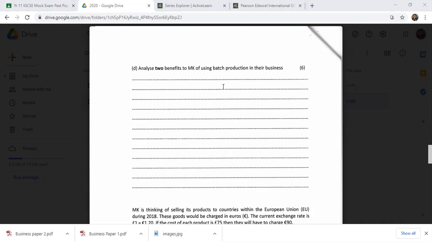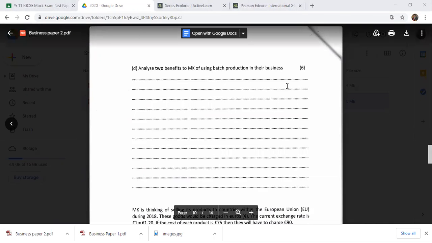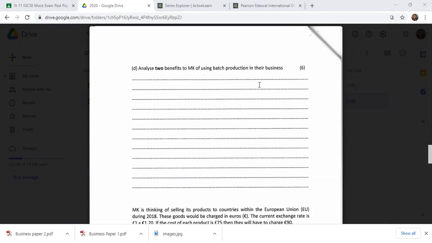As a result, they can introduce more products into the market: more fashion accessories, more menswear, more ladies wear, more items into the retail shops. Because batch production is more flexible, they can change their designs and fashions from time to time. Therefore, batch production is more suitable for the fashion, garment and textile industries.